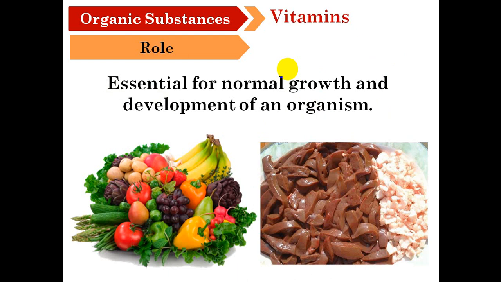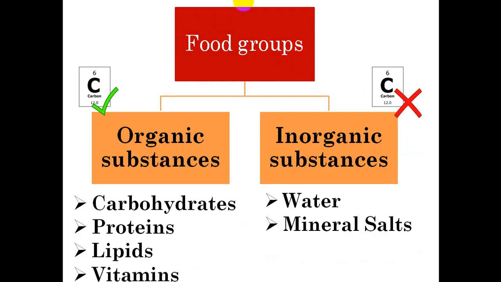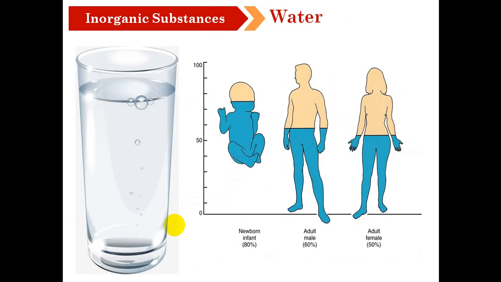We will continue with the fourth type of organic substances, which is the vitamins. The role of the vitamin is that it's essential for normal growth and development of an organism. Pay attention that vitamins are found in vegetables, fruits, and in some medicines also. We finished the organic substances. We talked about carbohydrates, proteins, lipids, and vitamins. Now we are going to continue with the inorganic substance. First of all, we will start with water.